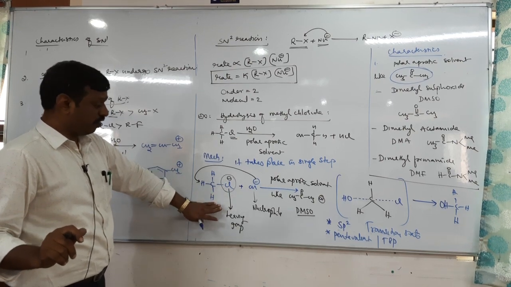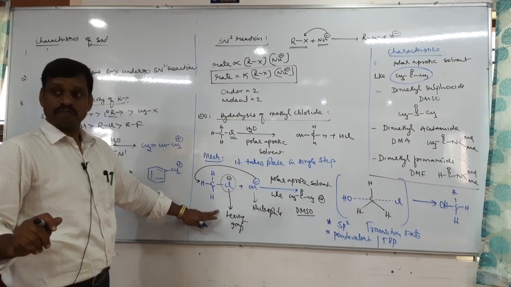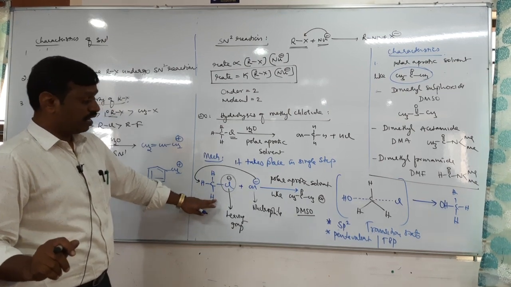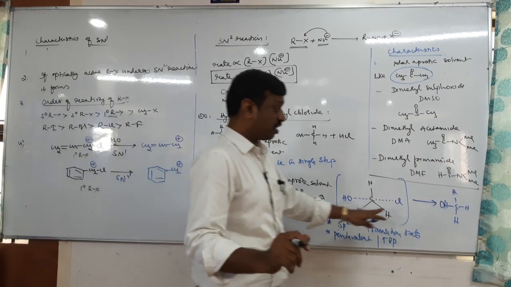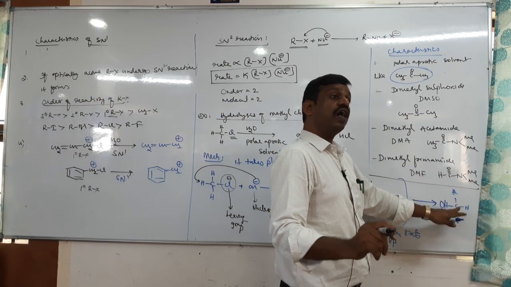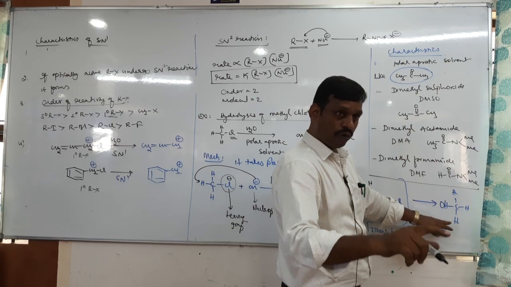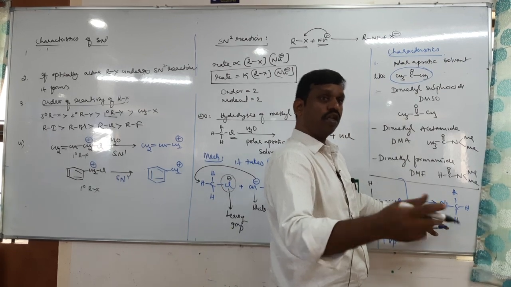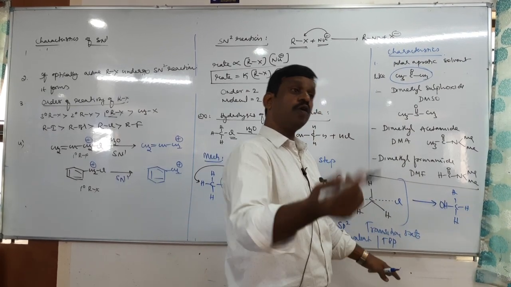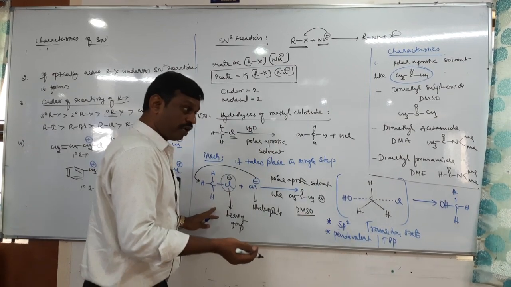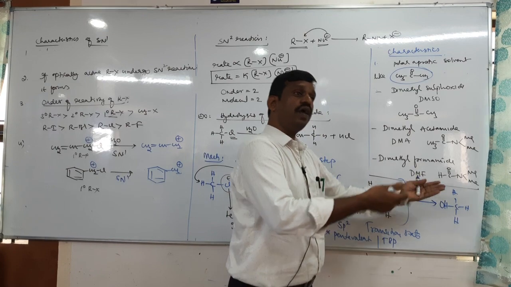If this haloalkane is dextrorotatory and it undergoes an SN2 reaction, the product is alcohol. What is the alcohol: dextro, levo, both, none, or cannot be predicted? If it is dextrorotatory, the product may be dextro, it may be levo.